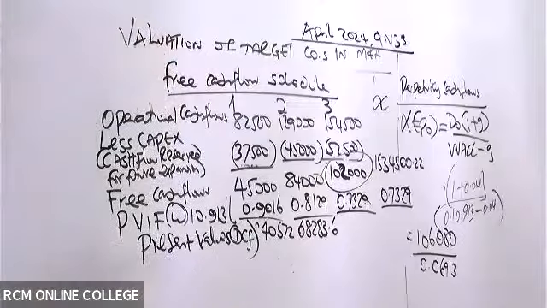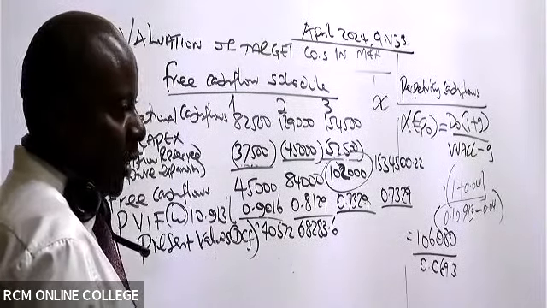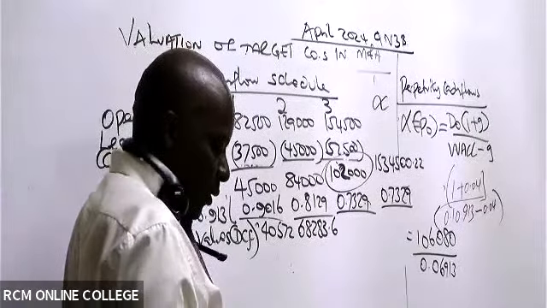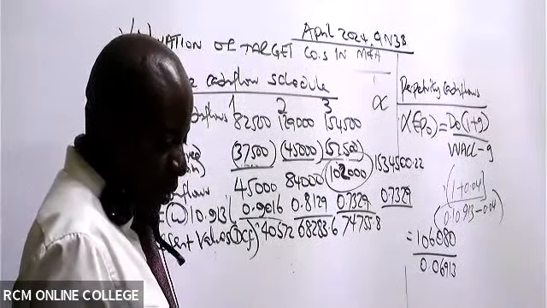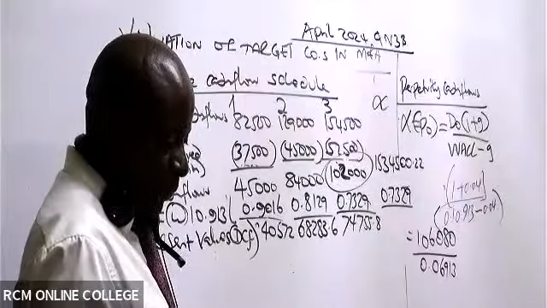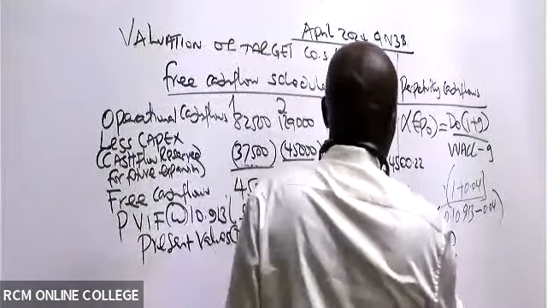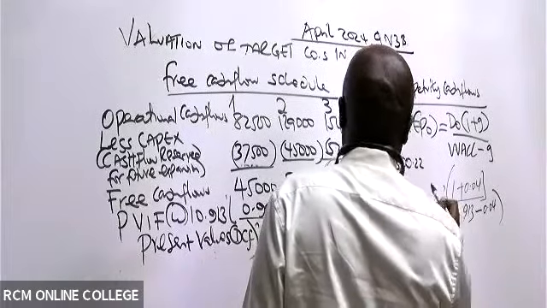And then we have 102,000 times 0.7329. 74,755.8. Thank you so much. And then there is this huge figure now. Please read two digits. 1,122,026.56. Thank you so much.